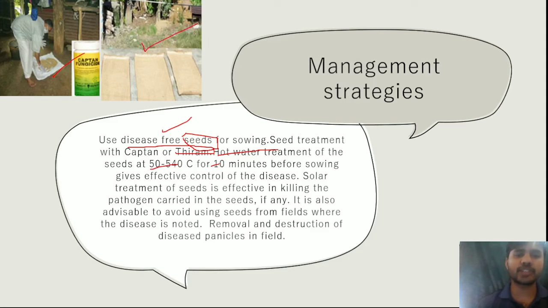In this picture you can clearly see the seeds are solarized, spread on a mat in the sunlight, because it is effective in killing the pathogens carried on seeds, since it is seed borne.